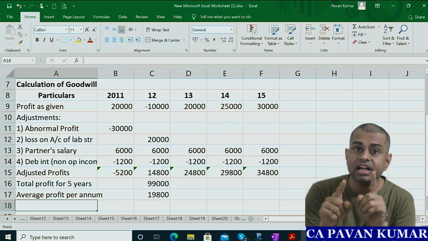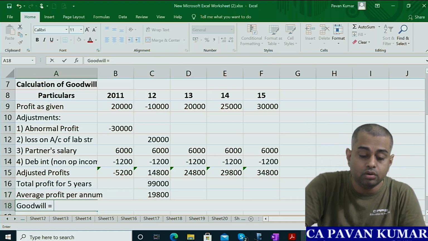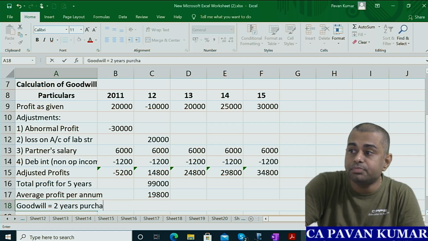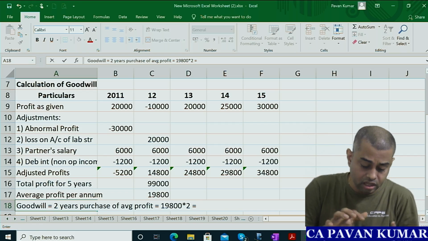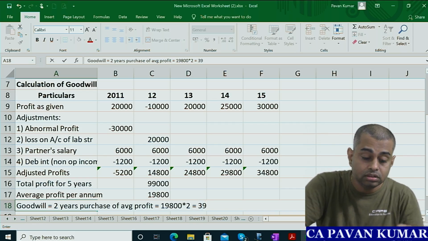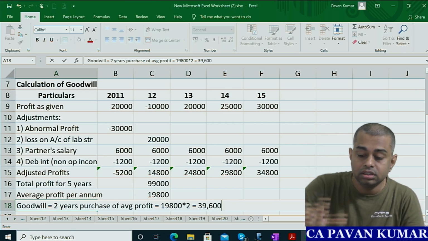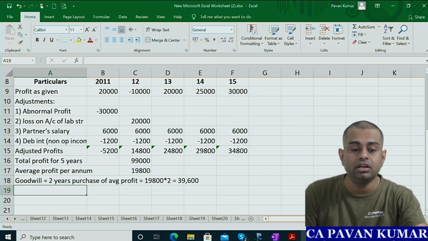Goodwill is calculated at 2 years purchase of average profit. Goodwill is equal to 2 years purchase of average profit, which is 19,800 into 2, that is equal to 39,600. You understand, this is valuation of goodwill. Very important.